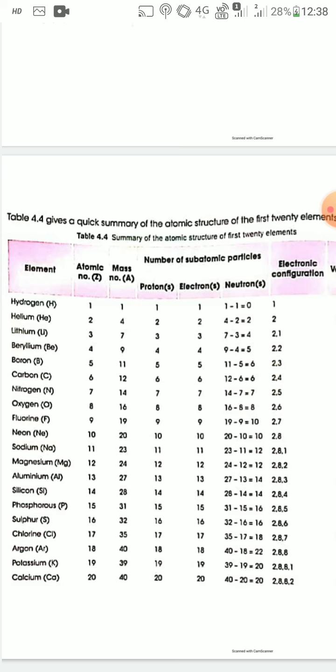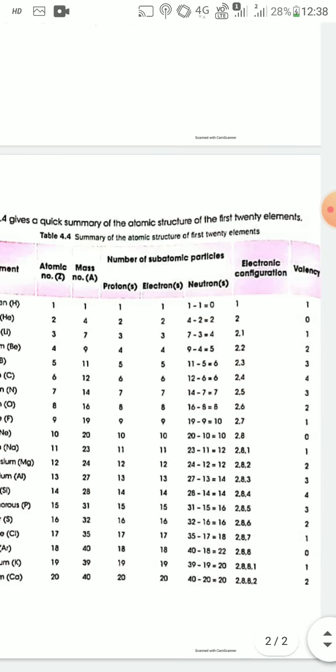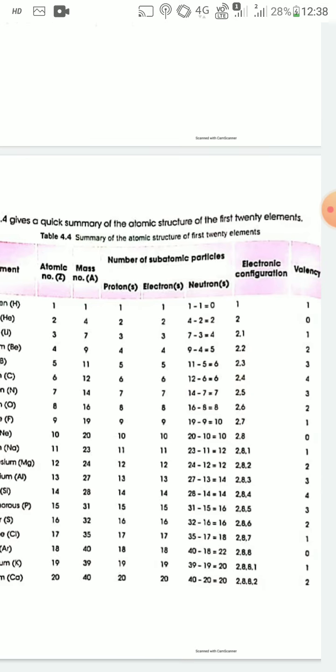So number of neutrons in helium is 4 minus 2, that is 2. So electronic configuration of helium is 2 electrons in the K shell, that is the first shell. But the valency of helium is 0 because helium is a noble gas or inert gas, and the valency of inert gases is always 0.